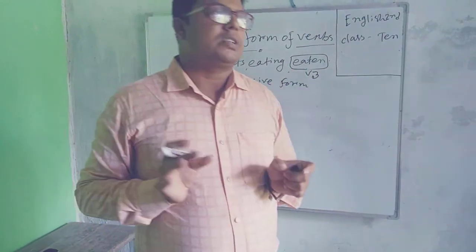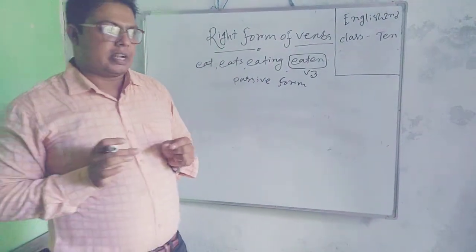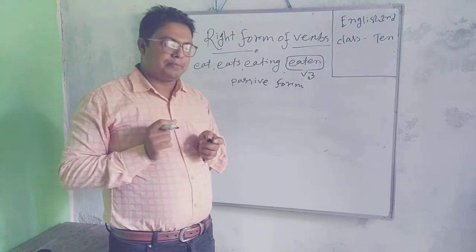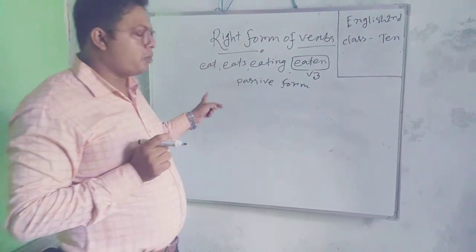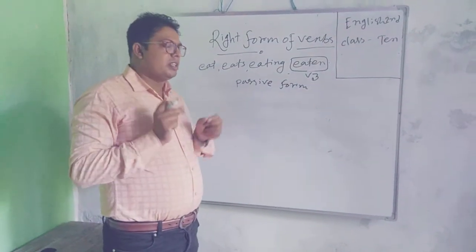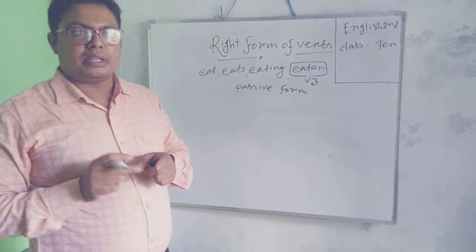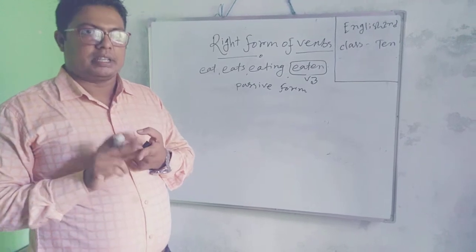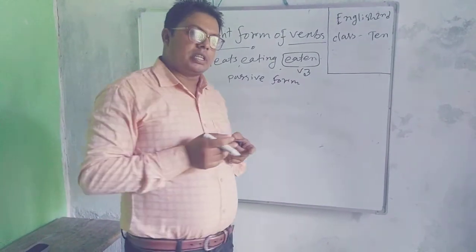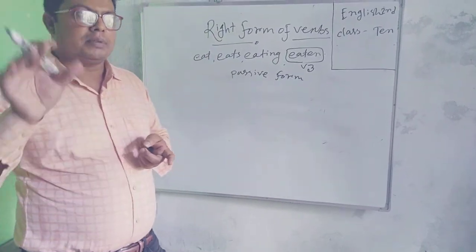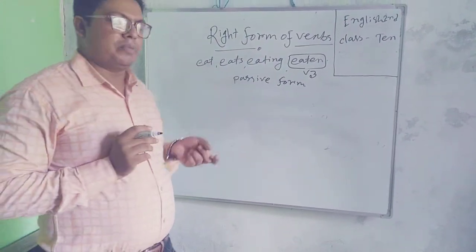How will you understand that a sentence is in passive form? Most of the time, the subject position is an object, that means a thing, not a person. In this situation, the sentence will most likely be in passive form.